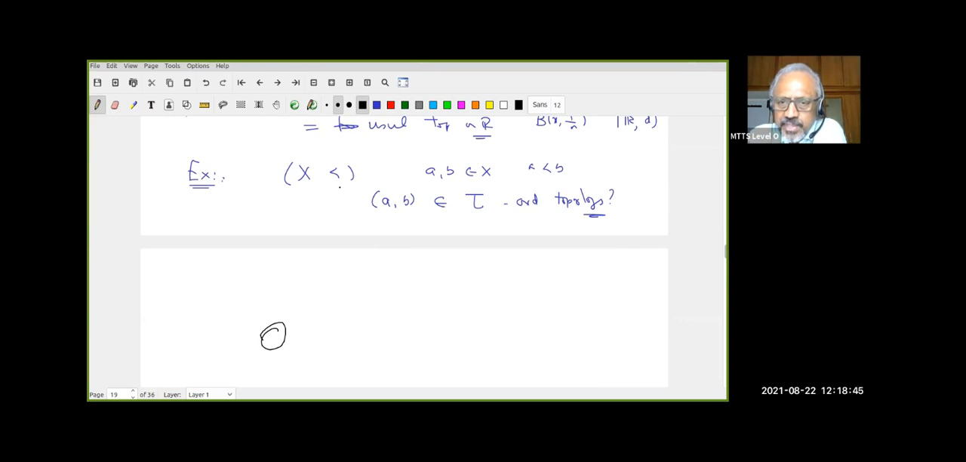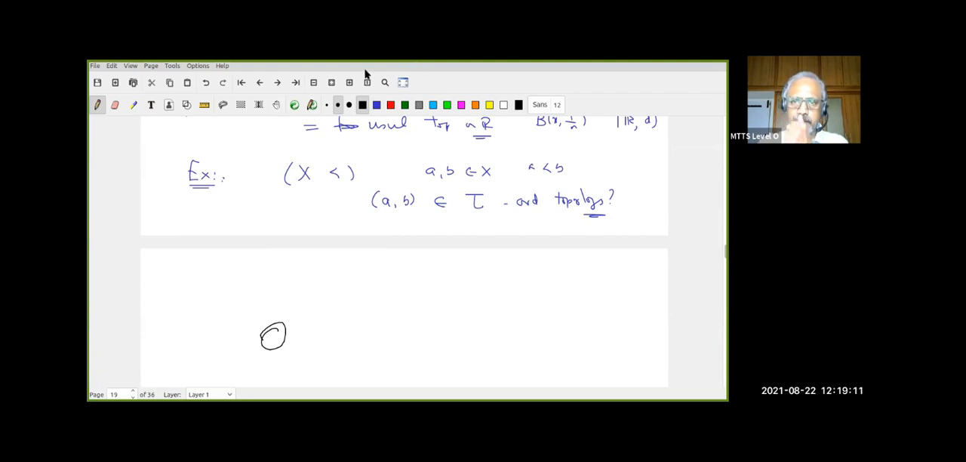That's because you give me any x. What am I supposed to do? I have to find two elements, call them alpha and beta, so that alpha is less than x and x is less than beta. I will simply take alpha equal to a and beta equal to b. You understand that? Therefore, any open interval by very definition is in tau. Do all of you agree with that?